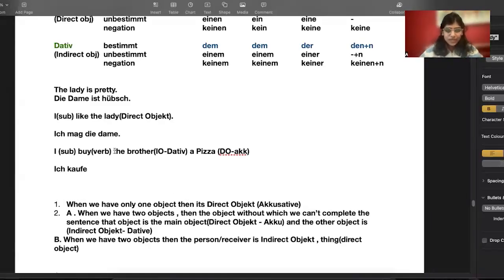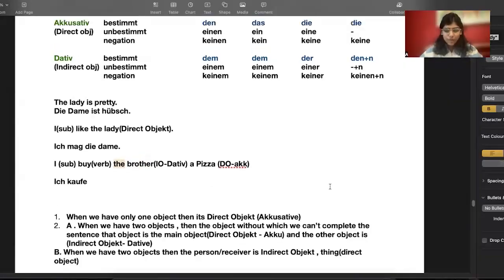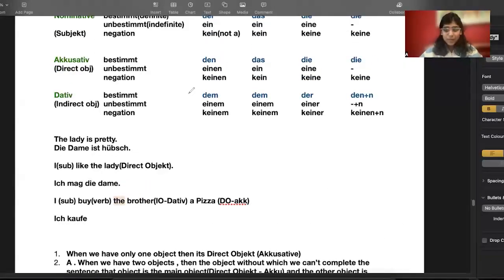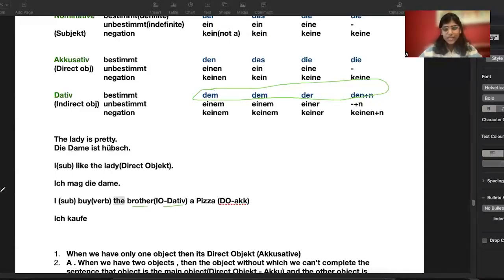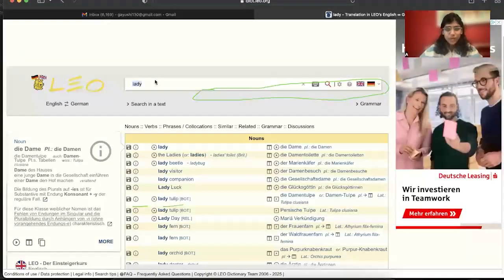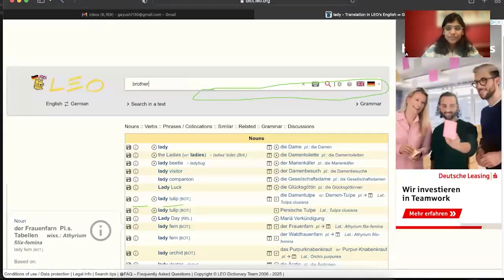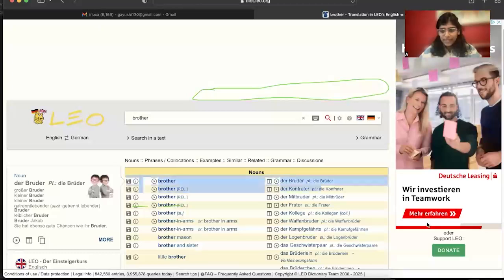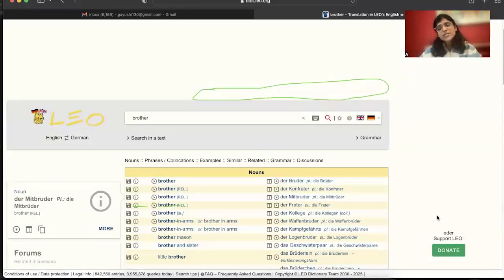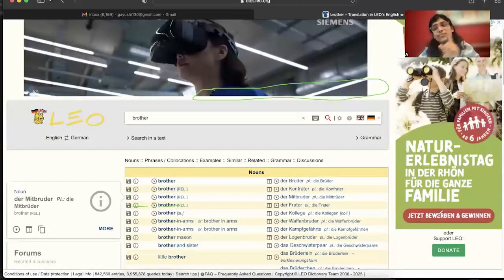Now this the in the brother, where should I pick this the from? I should pick it from this row. Why this row? Because I know that brother is a dative object, right? Now I need to see the gender of the brother. So I will go here and write brother. What comes here, as I have explained before, is always in the form of nominative.